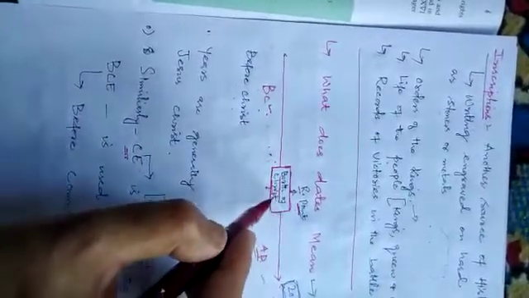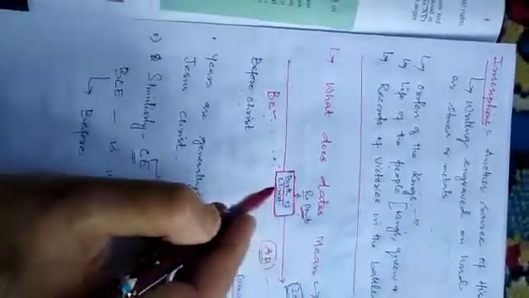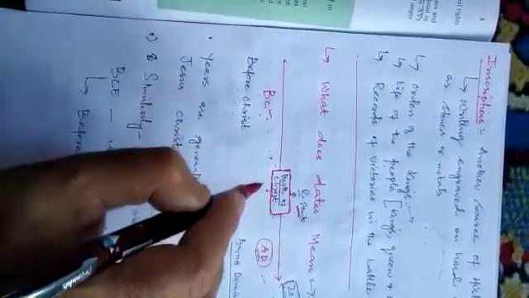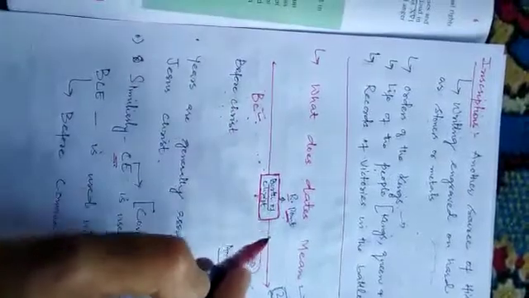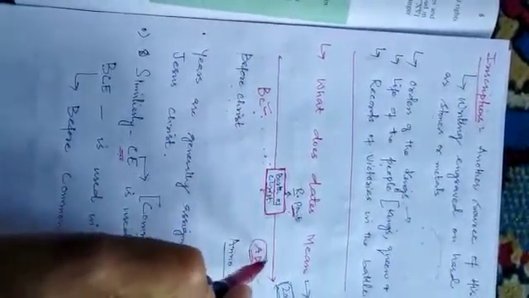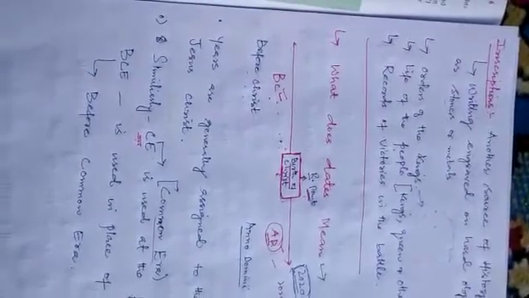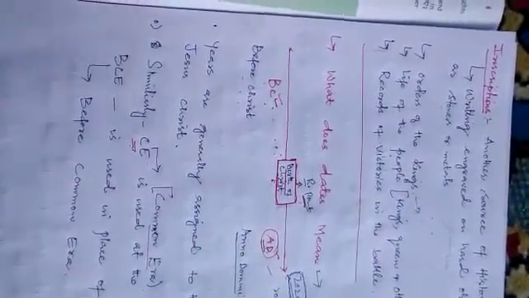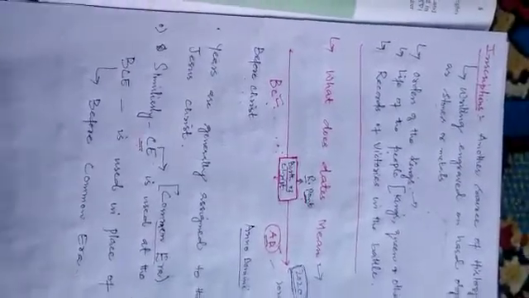The period after the birth of Christ is taken as AD. So AD means after the birth of Christ, and BC means before the birth of Christ. It is not after the death of Christ. If it were after the death of Christ, then we would have to leave out the time gap in which Jesus Christ was alive.